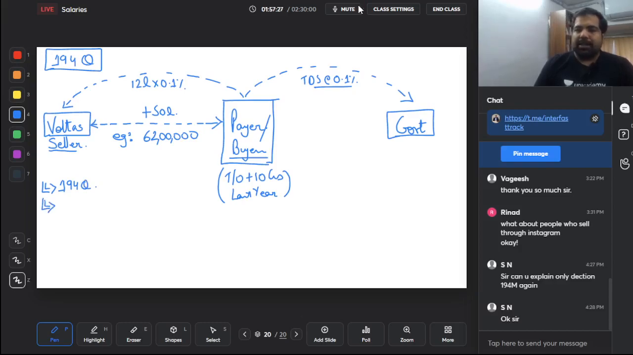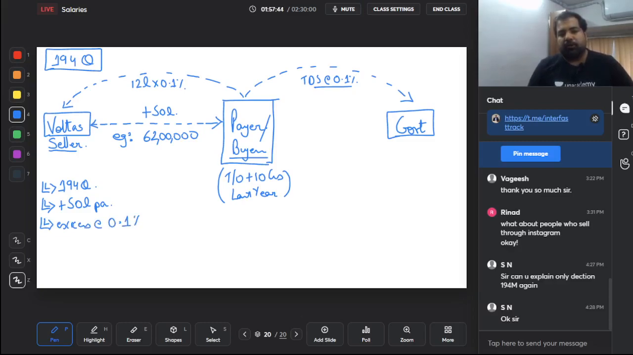The buyer has purchased goods more than 50 lakhs in a year. Yes, 50 lakhs per annum. And this purchase has to be domestic purchase. It should not be export purchase. And in that case, only on the excess, yes, only on the excess, there will be TDS at the rate of 0.1%.